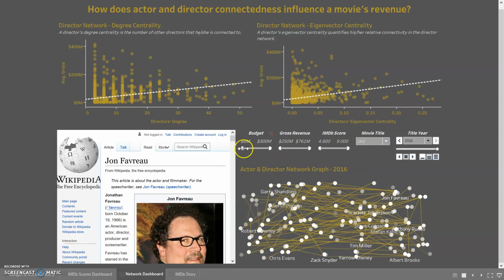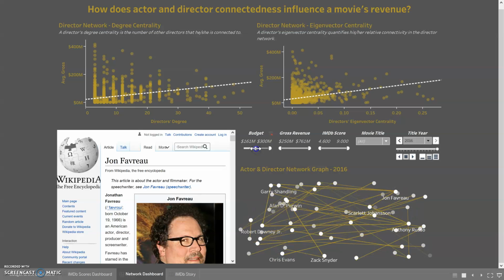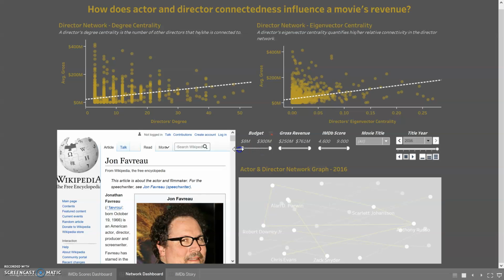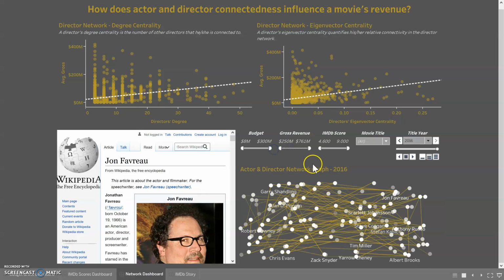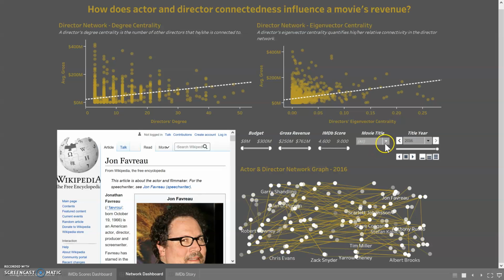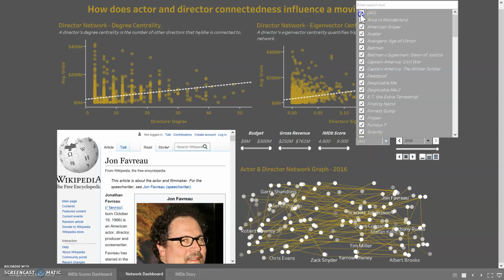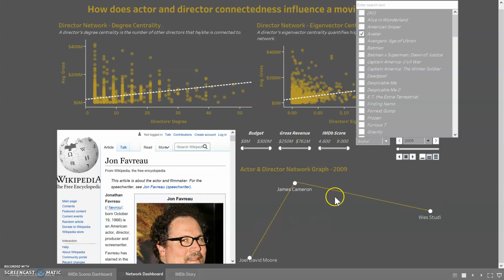And we can interact with this graph. We can look at just those actors and directors that were in films with certain budgets, same with gross revenue. And then we can also look at IMDb scores if we want to look at those actors and directors that specifically are in movies with higher IMDb scores. And then we can also look at movie titles. So if you're interested in a specific movie, maybe you want to look at Avatar, you can see the actors and directors that were in that movie.